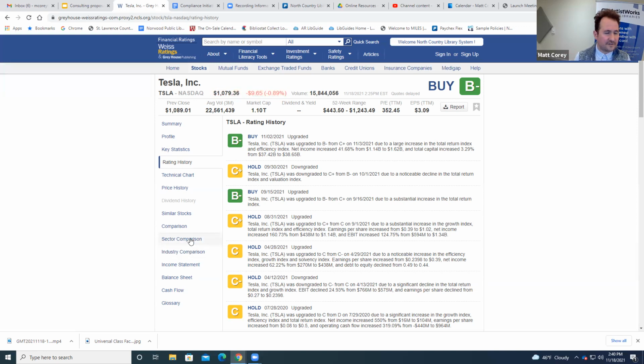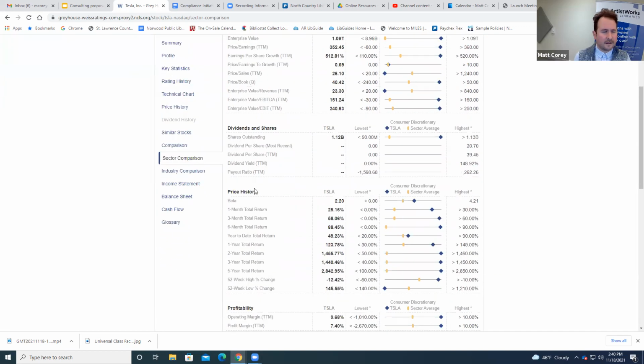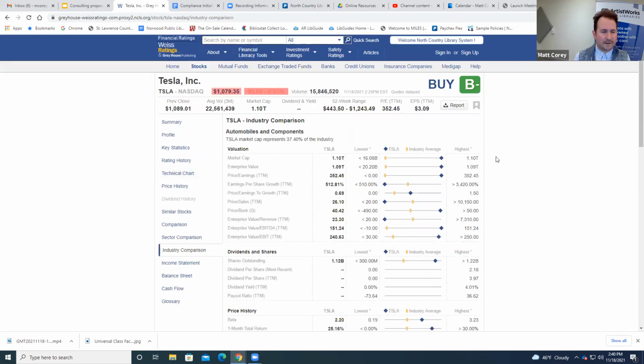Okay. Sector or industry comparisons, also really cool for a lot of people who are in the stocks. They'll find comparisons within the sector important. So for instance, automobiles, right? Tesla is a part of that sector. So showing where Tesla is compared to the industry average.